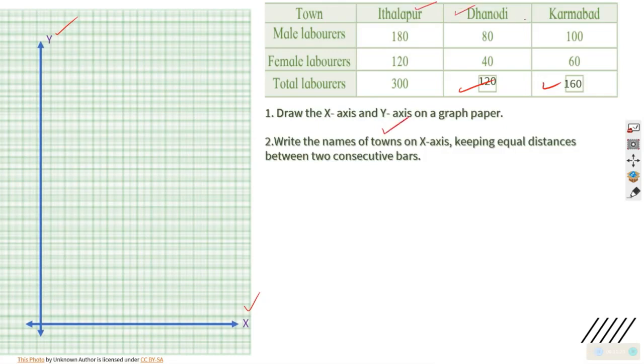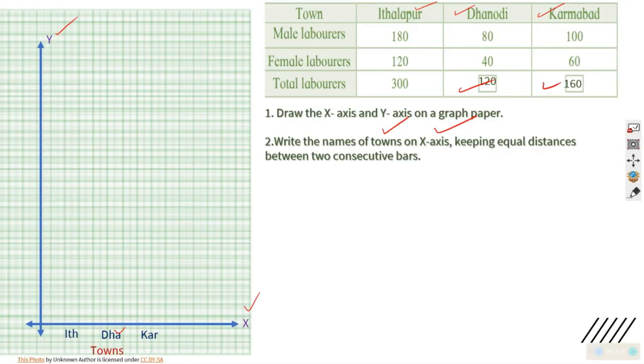Ithalapur, Dhanodi and Karmabad. I am writing it short, ITHA for Ithalapur, DHA for Dhanodi and KAR for Karmabad, to save space in a graph.